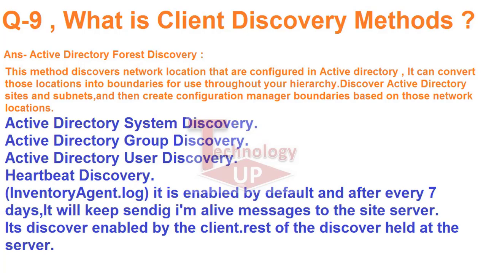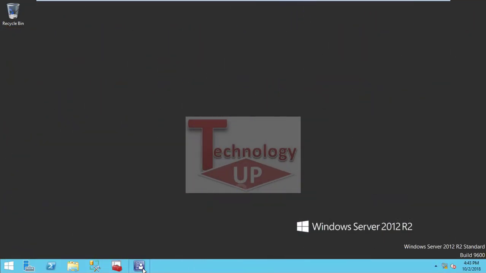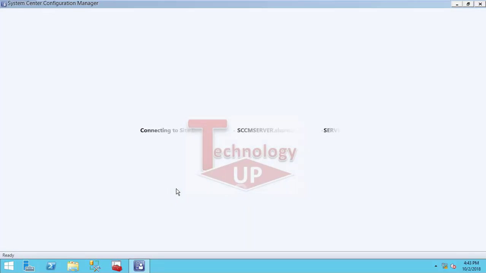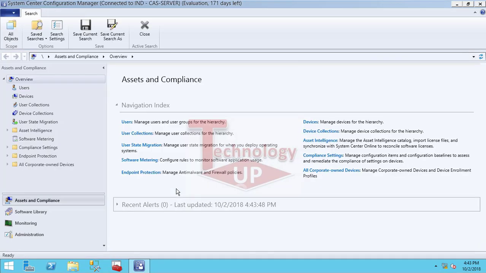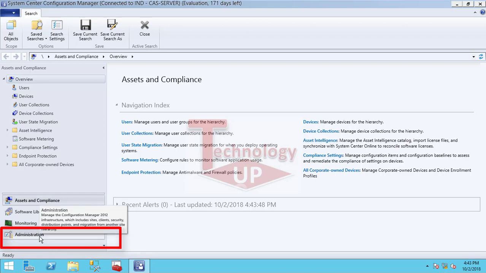So where you find these discovery options on the SCCM console, I will show. Let's go to the SCCM console. I will open the SCCM console and show how you can check whether system discovery, Active Directory discovery, group discovery, and user discovery are enabled or not. Just open the SCCM console and click on the Administration option. When you click on that, you will see many options. You can see it on the screen.